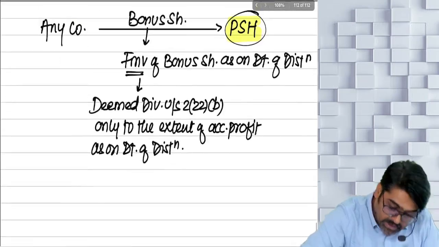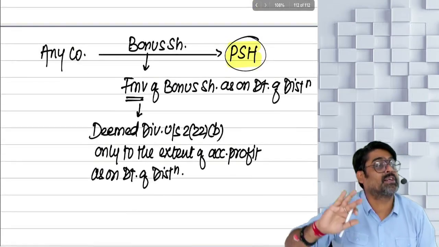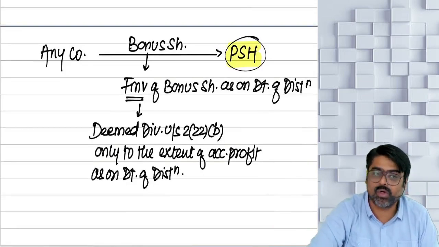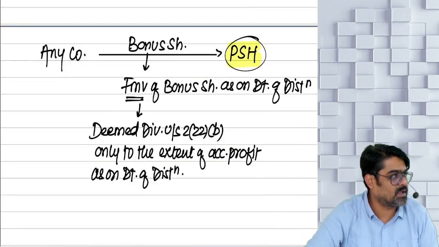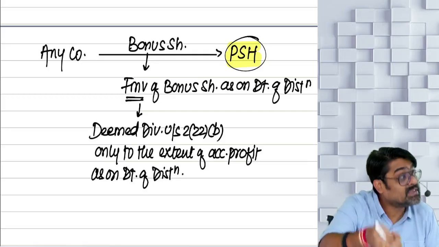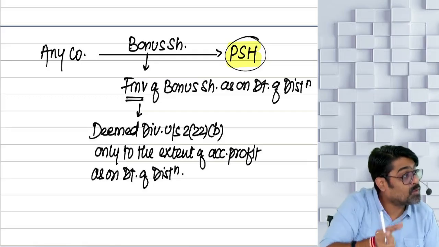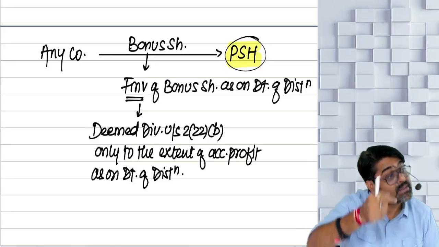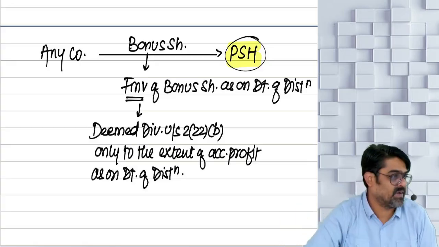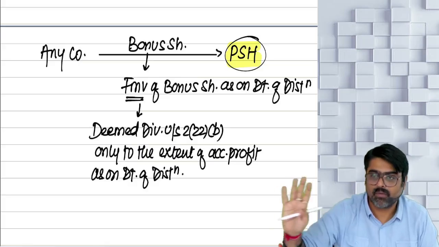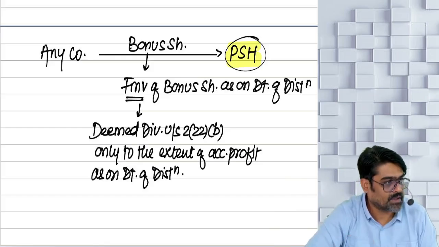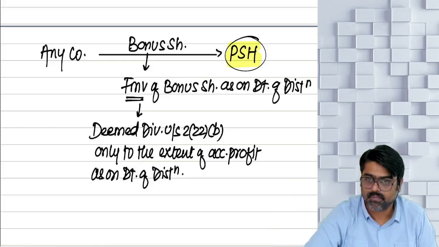But if you give any bonus shares to the preference shareholders, then the fair market value of those bonus shares as on the date of distribution will also be treated as deemed dividend in the hands of those preference shareholders. But it will be deemed dividend only to the extent of accumulated profits as on the date of that distribution.